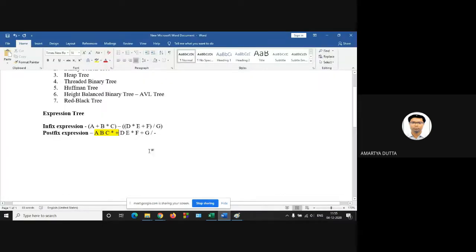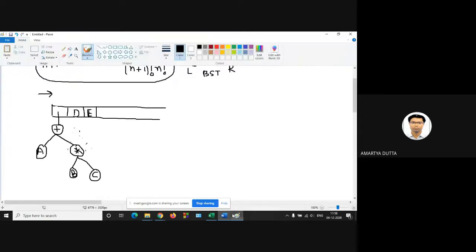So next, push D and E. Next one is multiplication. So multiplication between which one? You have to pop the E and D. So E should be at the right one and D should be at the left one. So pop D and E.